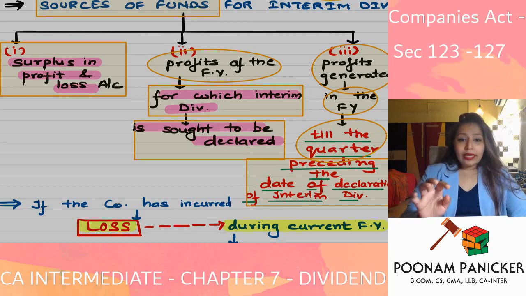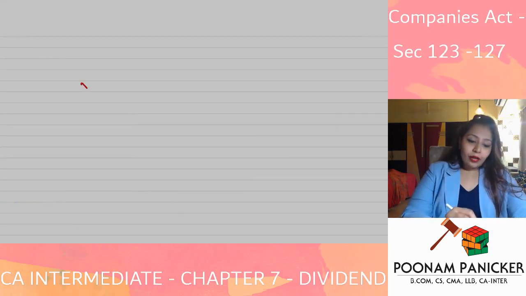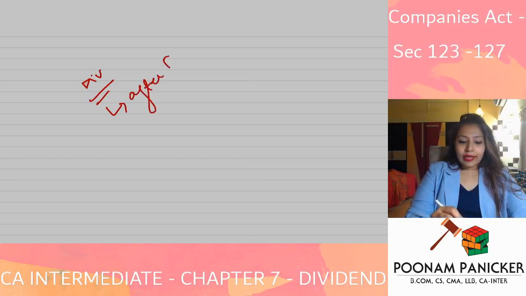So over here, when will the second point come into picture? The second point will come into picture when the company wants to declare dividend after the financial year is complete, but before the annual general meeting.